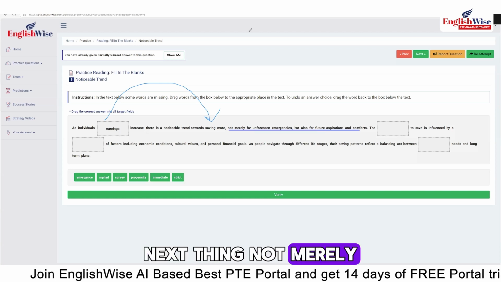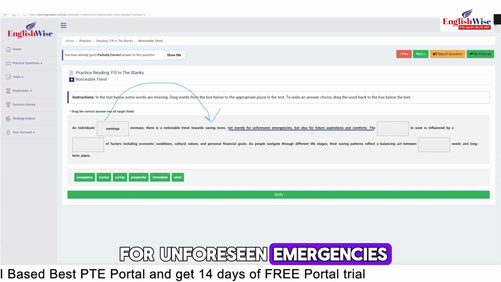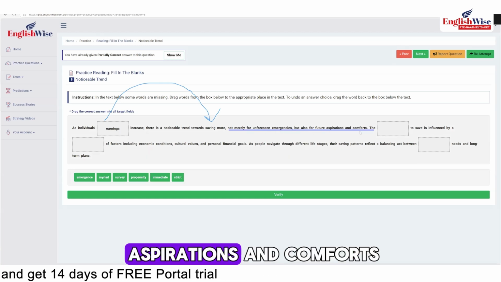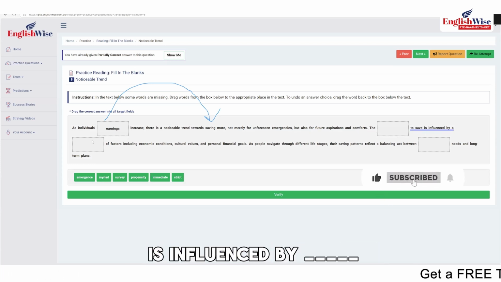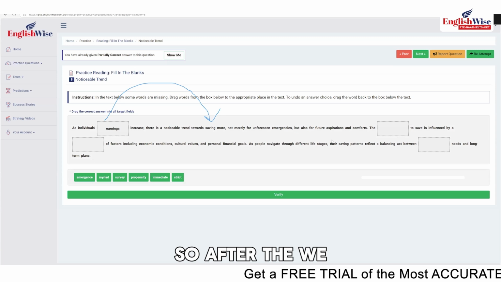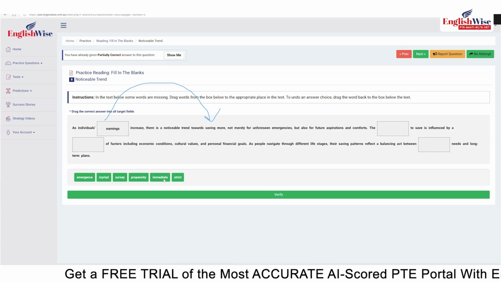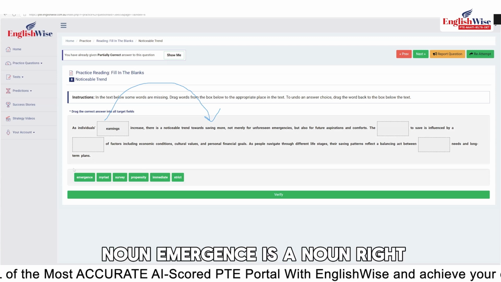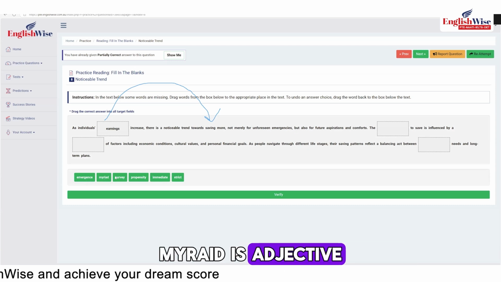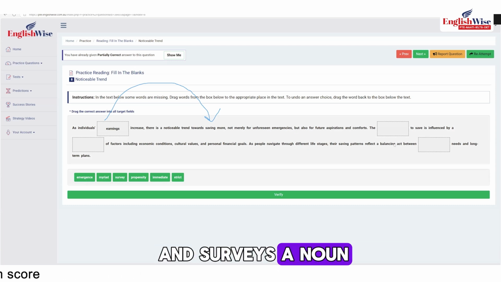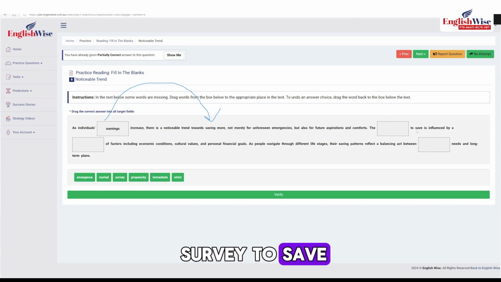Next thing, not merely for unforeseen emergencies but also for future aspirations and comforts, the dash to save is influenced by dash. So after "the," we need a noun. Immediate is not a noun. Emergence is a noun, right? Myriad is an adjective and survey is a noun. Can we say the survey to save? Do you think there can be a survey to save? No, it can't be. There can be what?